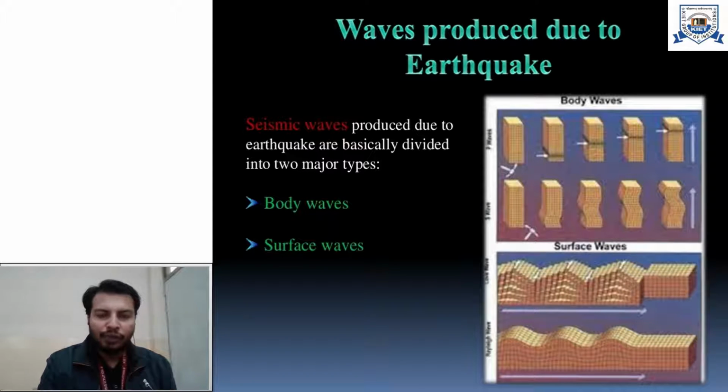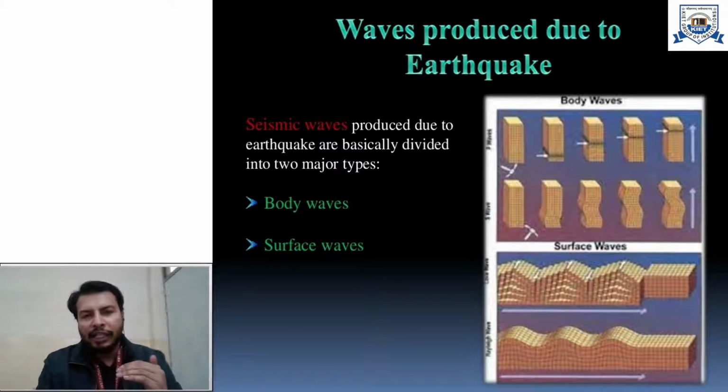Body is basically the internal part of the earth's crust where the energy is released. So when those seismic waves travel inside the interior of the earth, as long as they are traveling inside the interior, they are called body waves.